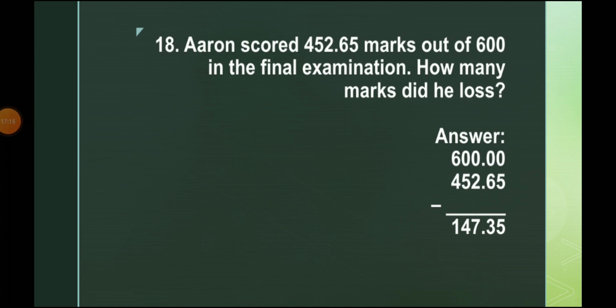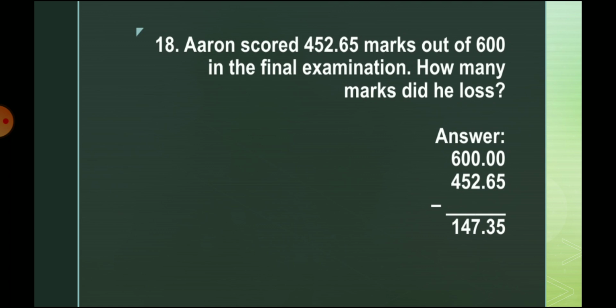The 18th question is: Aaron scored 452.65 marks out of 600 in the final examination. How many marks did he lose? The total marks are 600, but Aaron scored only 452.65. Now we find the remaining marks he lost.